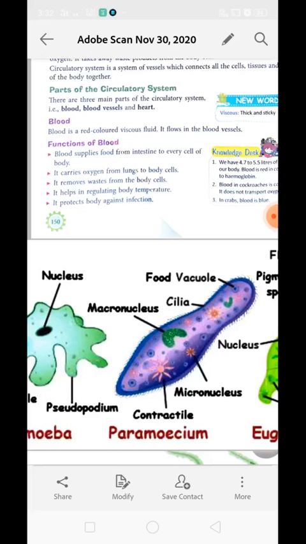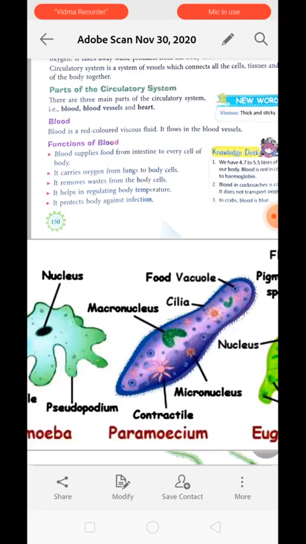The first one is blood, which is a red color viscous fluid. Viscous means it is thick and sticky in nature. It flow in the body inside the blood vessel. The blood in case of us never flow openly. It always flow in blood vessel. Blood is always residing inside the blood vessels. Now function of blood is it supply food and oxygen to every body cell.